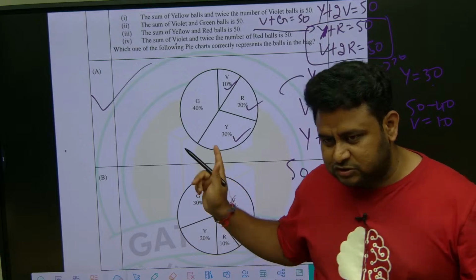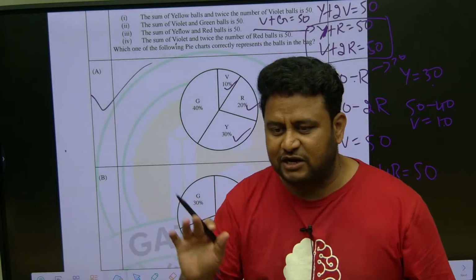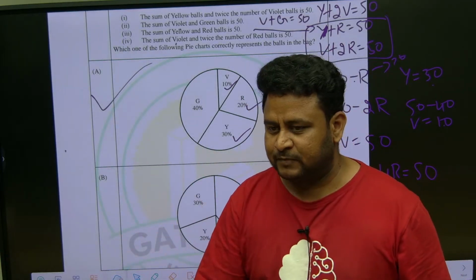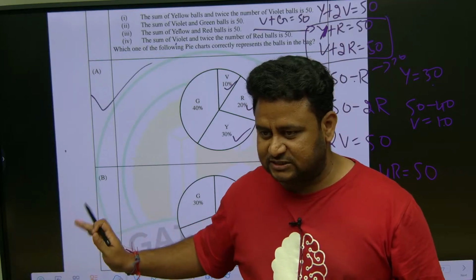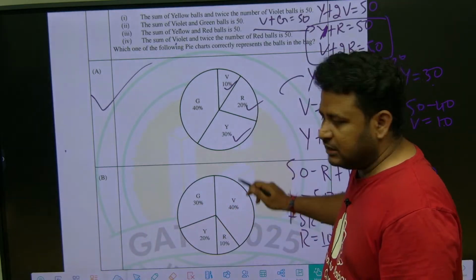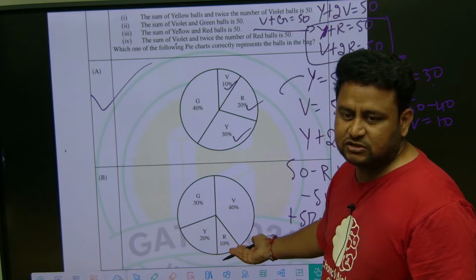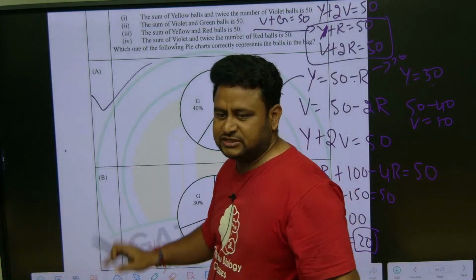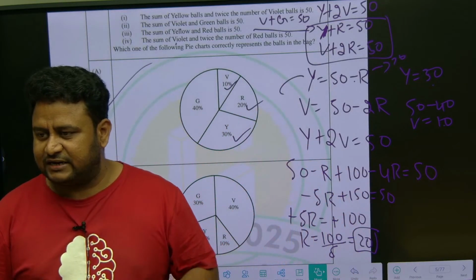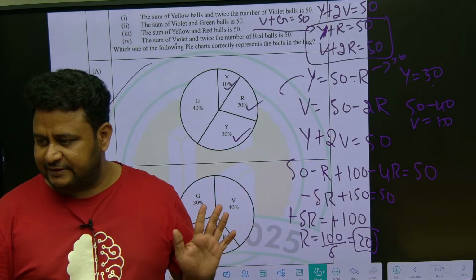So look at the options that they are giving. Once you get one value, you are able to get the answer in most of the questions. In the previous question, if you got I, that was the right answer. If you get R is equal to 20, that is the right answer. Just check the options, whether any other option has R is equal to 20. No, it is not there. Only one option. Go for this option. That's it. No need to find yellow, violet, green also. Don't waste your time. Clear?